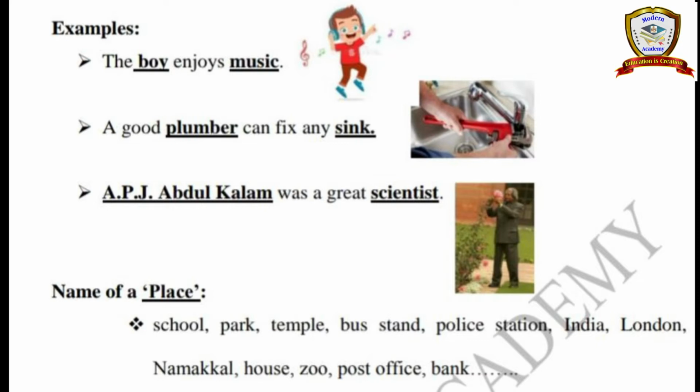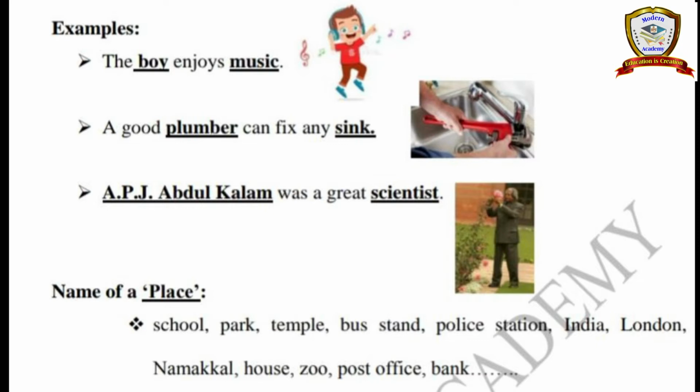Okay. Next, music. Music is a thing. Next, a good plumber can fix any sink. In this sentence, we have two nouns, plumber and sink. Plumber is the name of a person, and sink is the name of a thing.